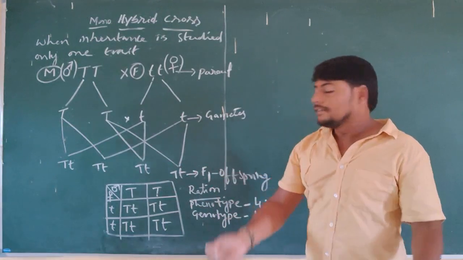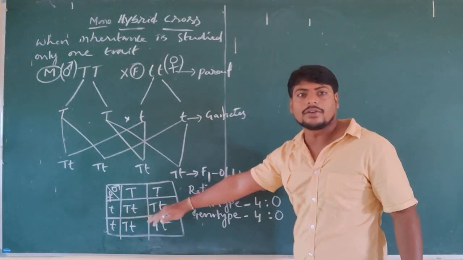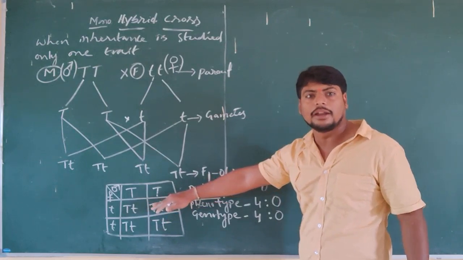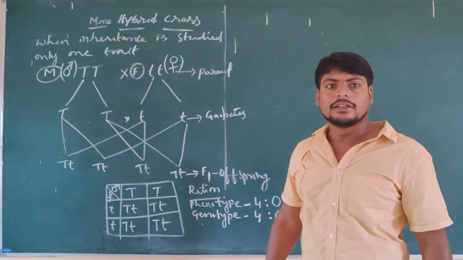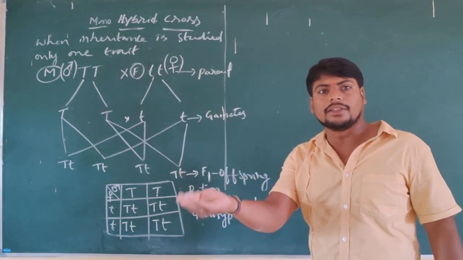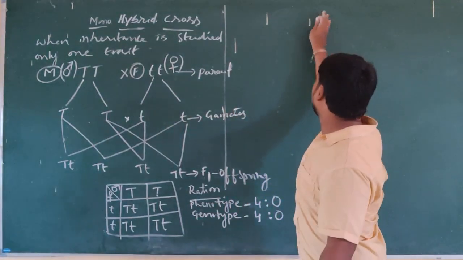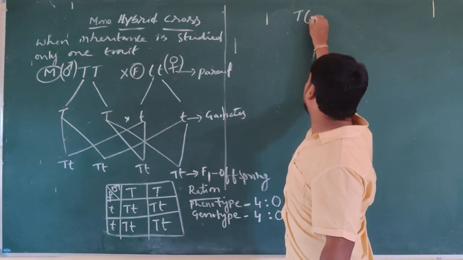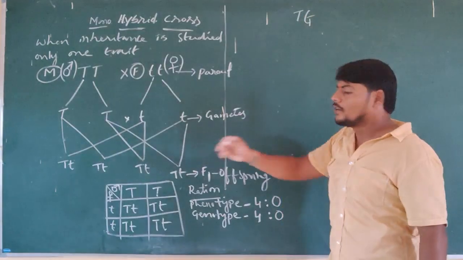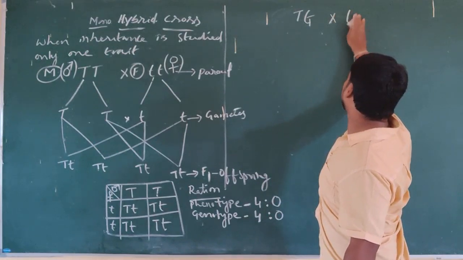Self-pollination means what? The plants formed here, capital T, are totally heterozygous tall plants formed in the F1 generation. That plant itself is self-pollinated, so the pollen grains are transferred to the same plant. That is self-pollination. So for the F2 generation, we take capital T, small t, the F1 generation plant, and it is self-pollinated.